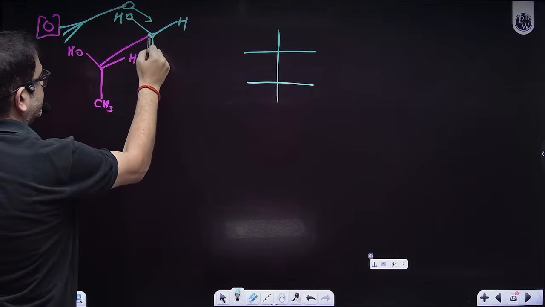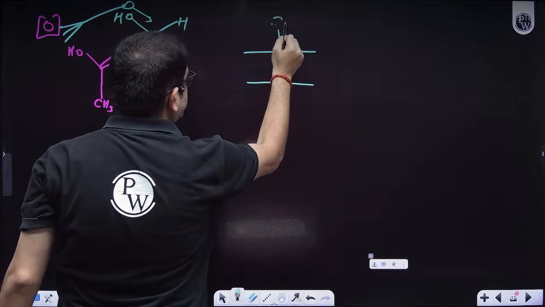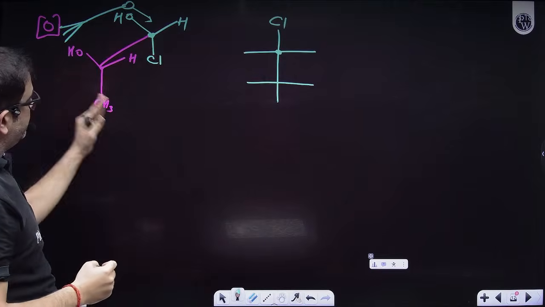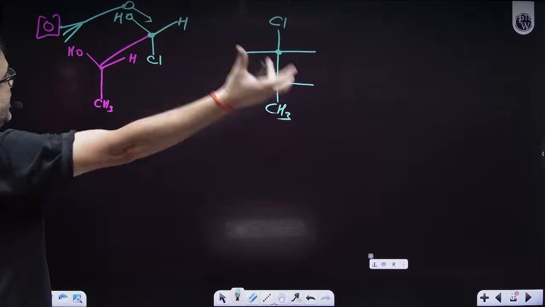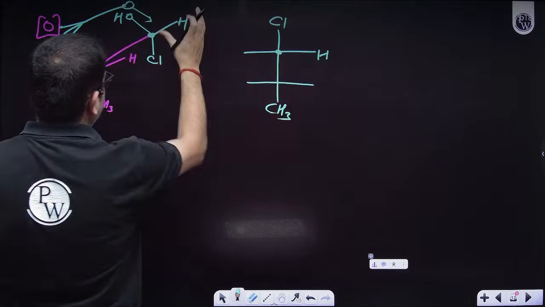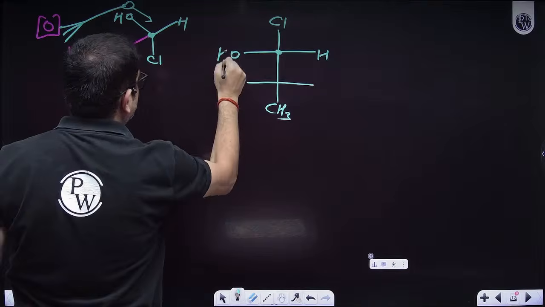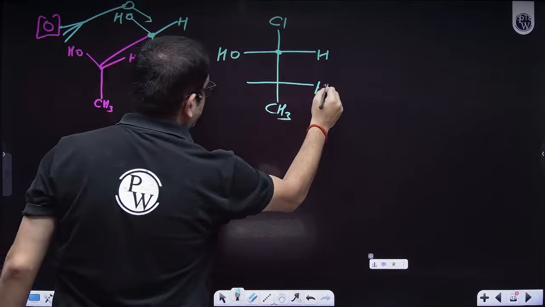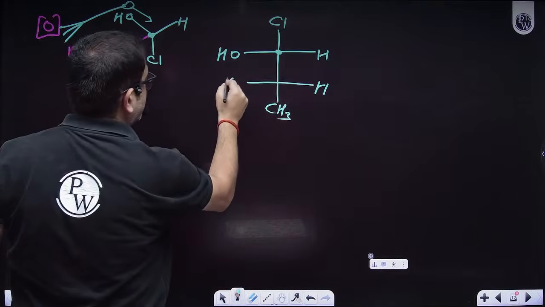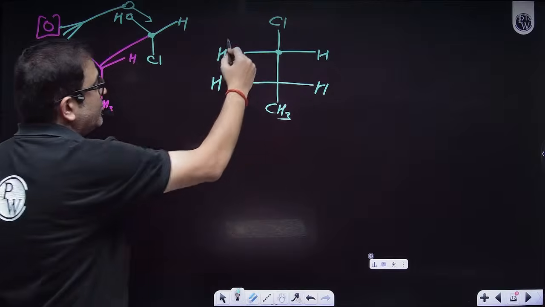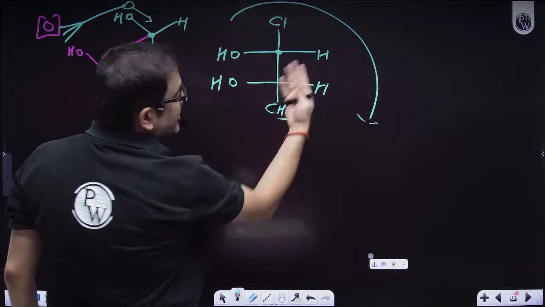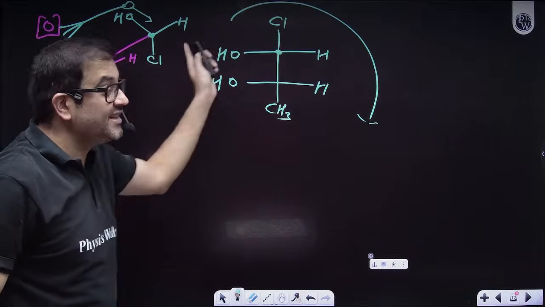This carbon. Sir, Cl away from me. The methyl away from me. What else, sir? Sir, H will be right and OH will be left. Arey master, rotate. But sir, why bother? If you just rotate, OH will be on the same side. And what side is it? Sir, on the right side.